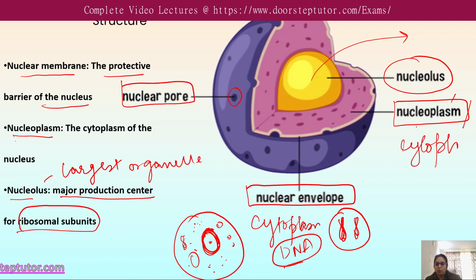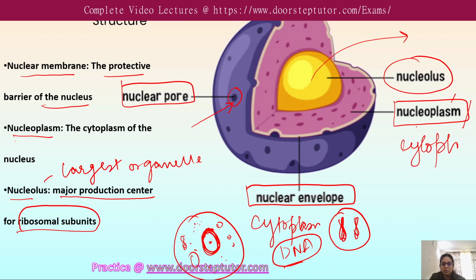The nuclear membrane also has pores, as we can see here. These pores control the passage of ions, molecules and RNA between the nucleoplasm and the cytoplasm. Whatever material is required by the nucleus from the cytoplasm enters the nucleus through these nuclear pores, and similarly, whatever contents are synthesized in the nucleolus or various parts of the nucleus are exported out through the nuclear pores to the cytoplasm.